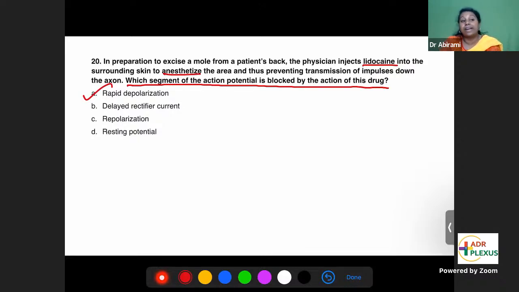512 hertz, Dr. Asha, 512 hertz was given. 512 hertz is more than 30, so it's Pacinian. So the question is lidocaine, local anesthetics.